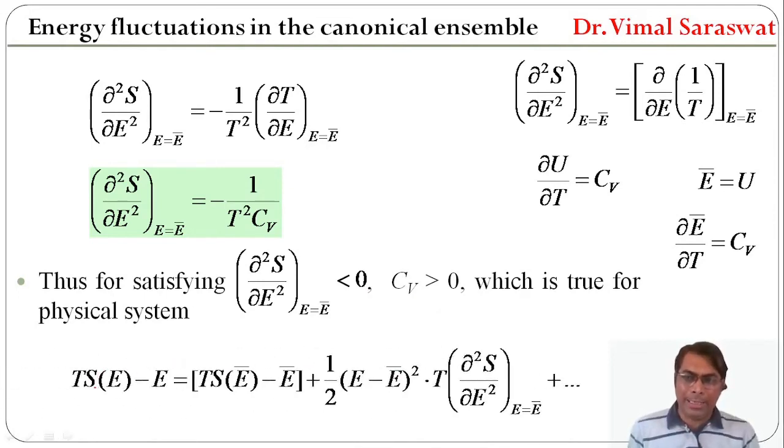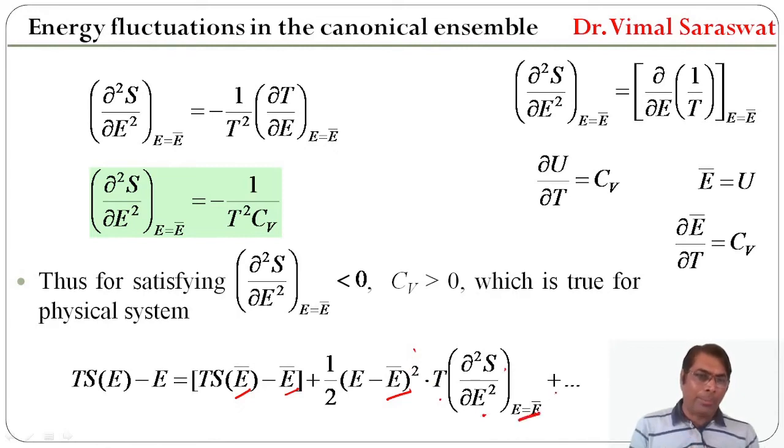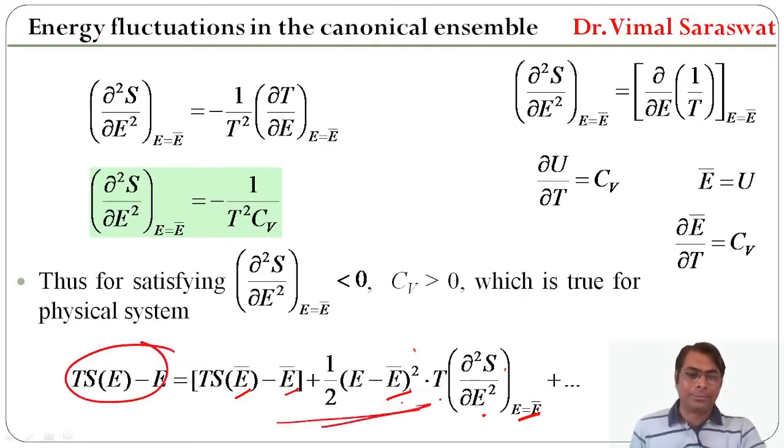Since TS minus E is equal to TS at E bar minus E bar plus 1/2 (E minus E bar) whole square times ∂²S/∂E² at E equal to E bar, plus and so on. So we expand this value and we get this equation.